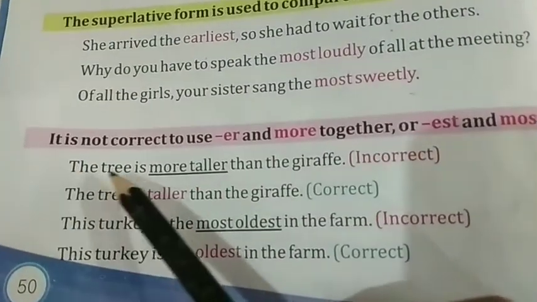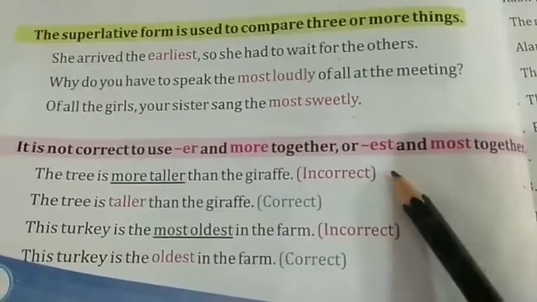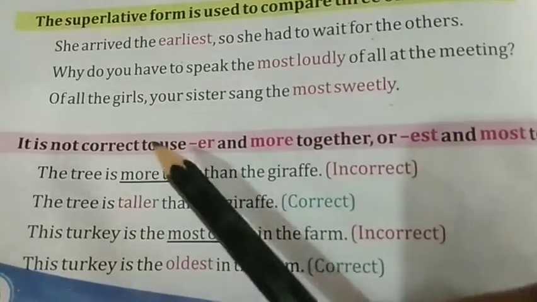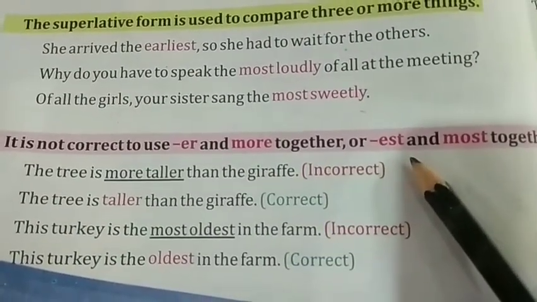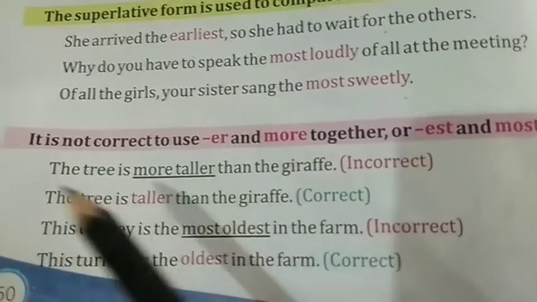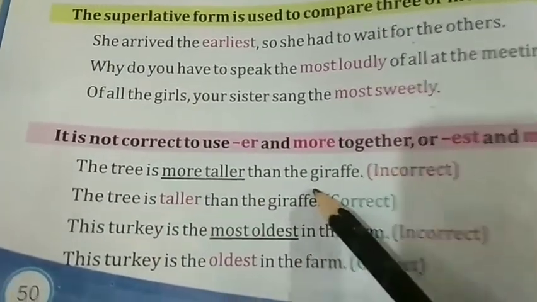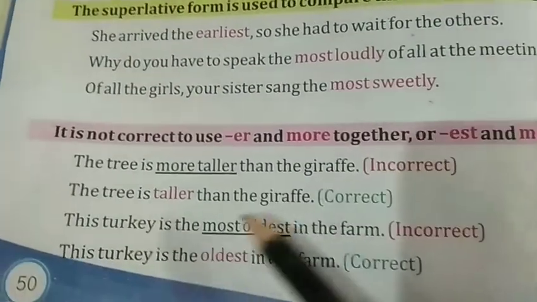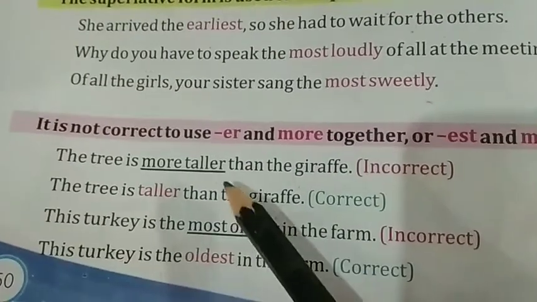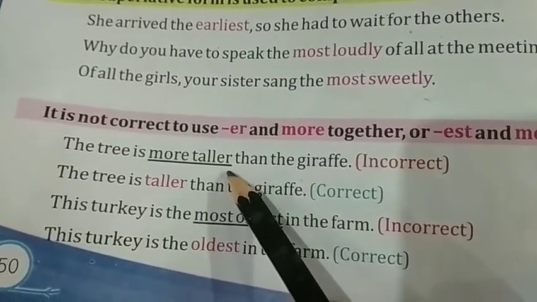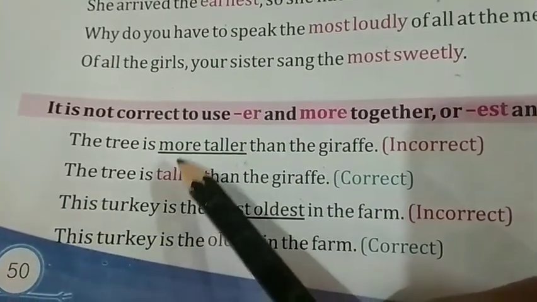Now, it is not correct to use ER and more together, or EST and most together. You have to use only one form. Example, the tree is more taller than the giraffe. That is incorrect. The tree is taller than the giraffe. That is the correct one. If you have added ER already as comparative degree, then again you don't need to use more. That is wrong.